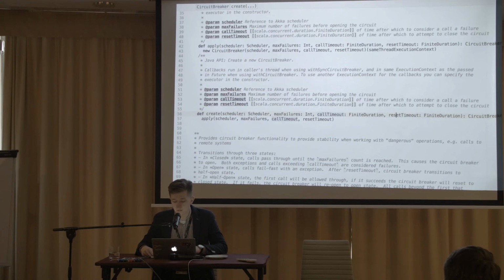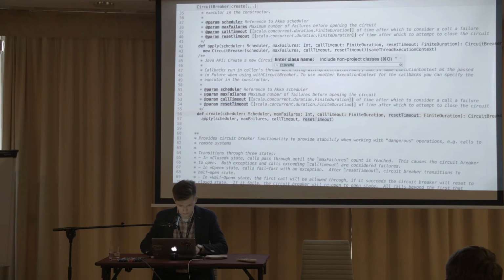And we have a reset timeout. This is the time when the circuit breaker is in the open state, and after the configured reset timeout, we are going to change it to the half open state and take the first request which comes to us, and we try to push it to the service. When we get a success response, we change the state of the circuit breaker to closed, and if it fails, we come back to the open state and retry one more time.